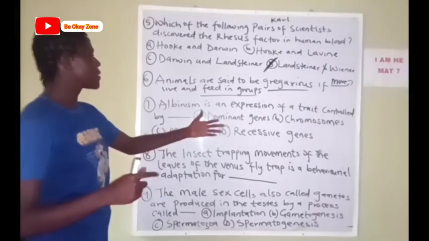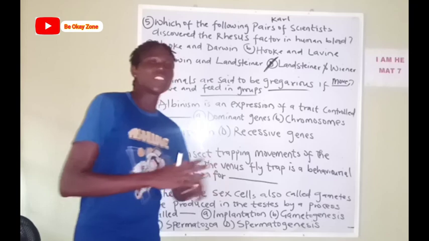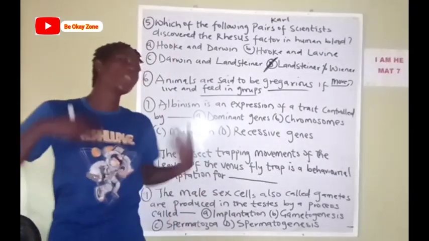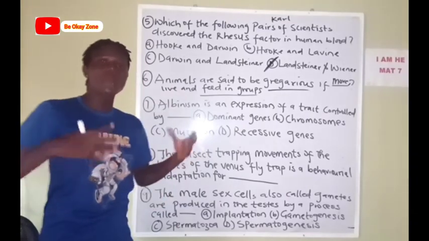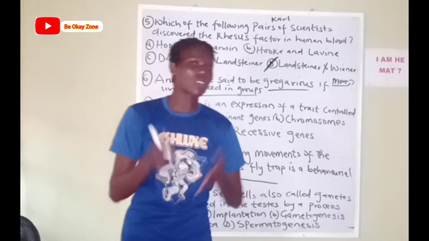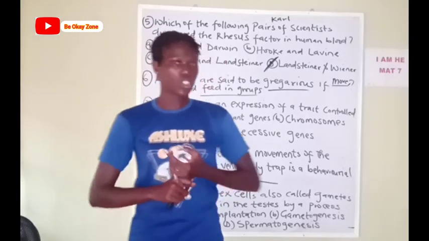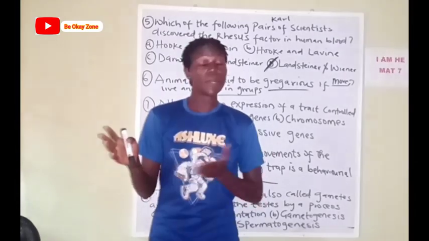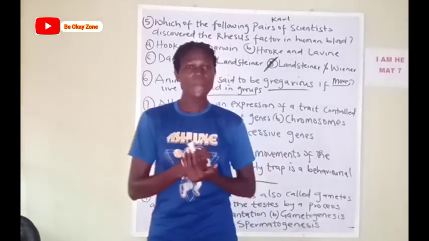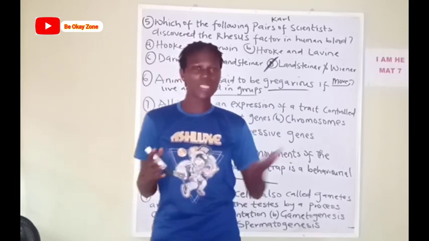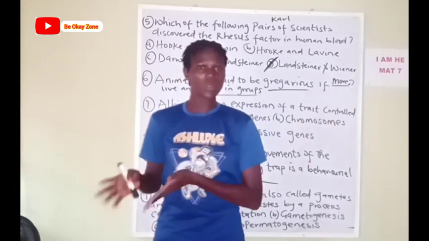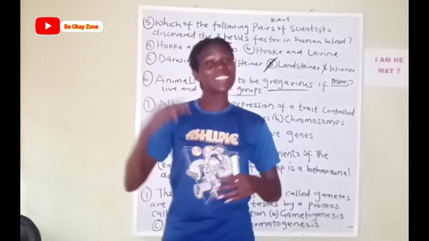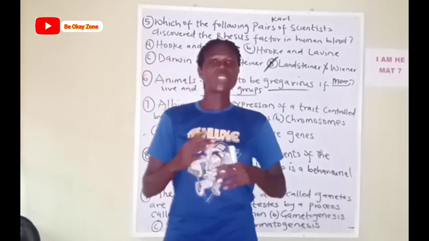So from these, dominant genes are genes that are fully expressed. That's dominant, to dominate. Let me say, for instance, in a family where your dad is tall and your mom is average in height, and out of the 4 children, 3 are tall and the other one is maybe average. So the dominant gene there is the gene for tallness.